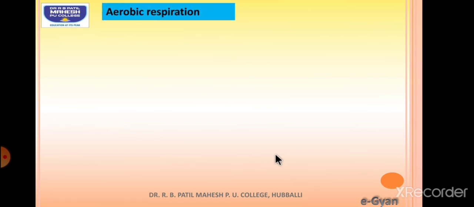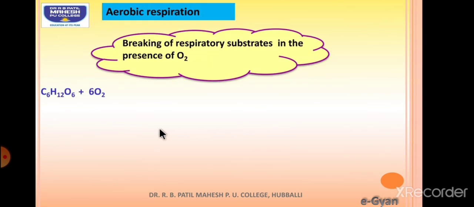Aerobic respiration takes place in presence of oxygen. Here glucose combines with oxygen and is converted into carbon dioxide and water, with a release of 686 kilocalories of energy.